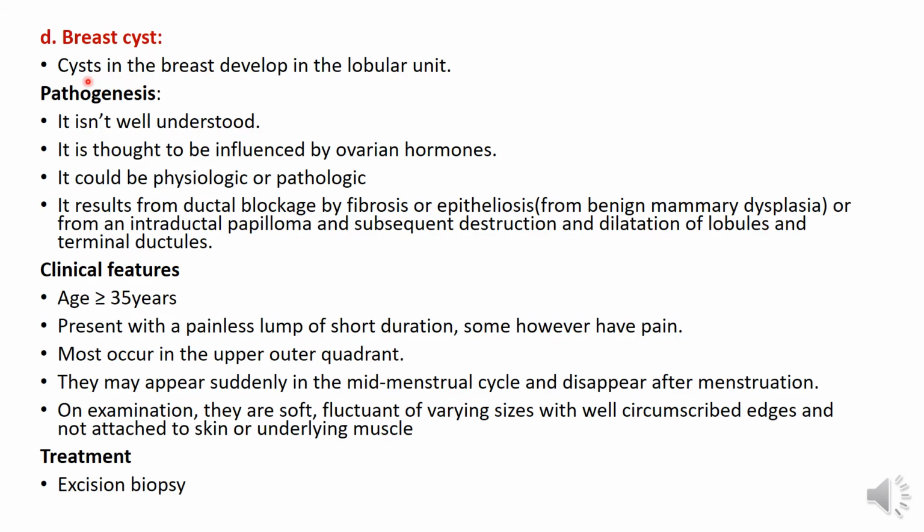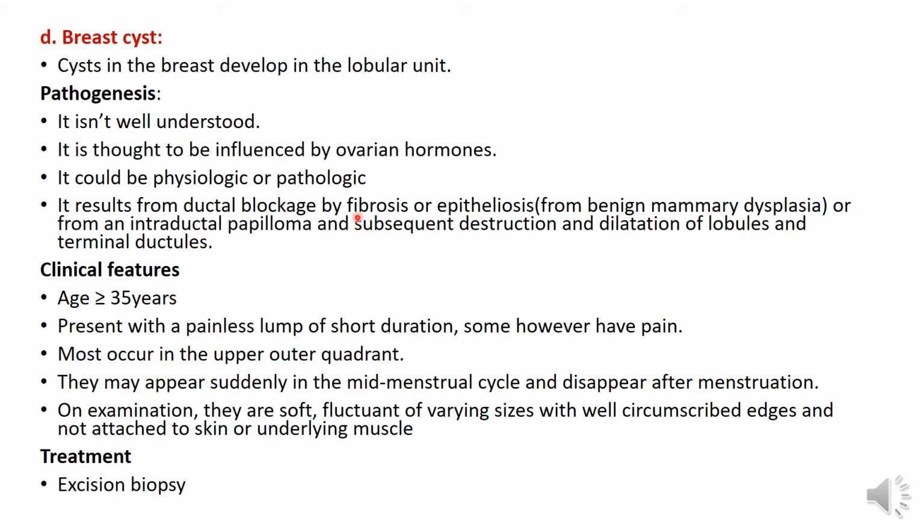Breast cysts. Now, cysts in the breast develop in the lobular unit of the breast, which is the terminal portion of the breast. Pathogenesis is not well understood, and it is thought to be influenced by ovarian hormones. Now, breast cysts generally could be pathologic or physiologic. So, when it's pathologic, it results from ductal blockage by fibrosis or epitheliosis, which occurs in benign mammary dysplasia, just as we described earlier. In benign mammary dysplasia, there is fibrosis and epitheliosis that eventually leads to ductal blockage.